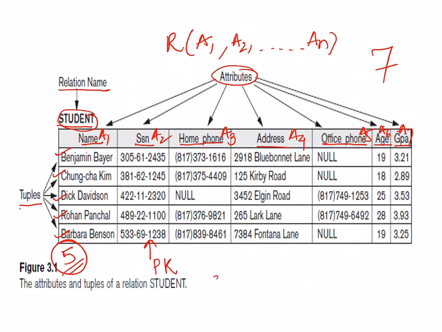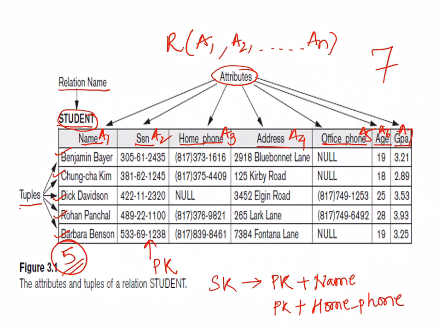Now for the super key I have various combinations possible. What are the various combinations? The primary key is compulsory. Without it I cannot uniquely identify. Along with it I can take any of the combinations. Maybe I want to take name, so that will also be a super key. Maybe with the primary key I want to take home phone number, I can take that.